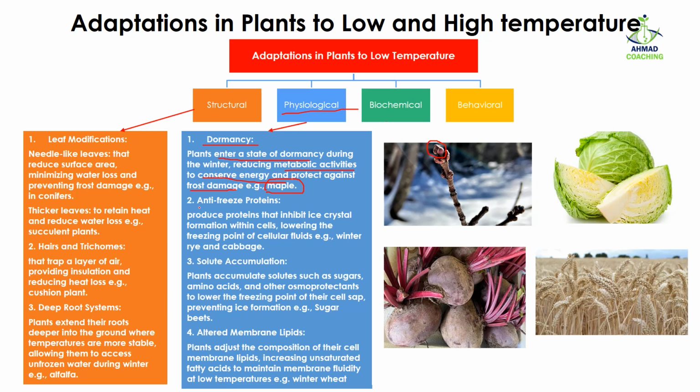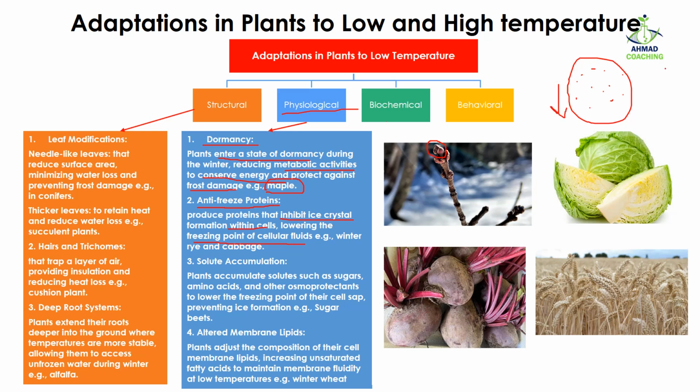The second physiological adaptation is antifreeze protein. As the name indicates, these proteins inhibit ice crystal formation within the cell so that they can lower the freezing point of the cellular fluid. So these proteins are present in the cell like this, and because of their presence the freezing point of the cell sap decreases.